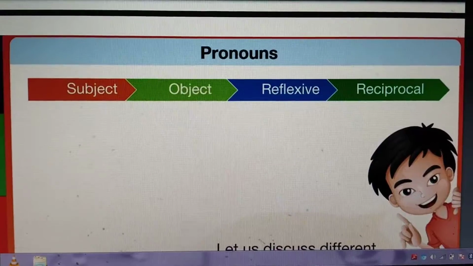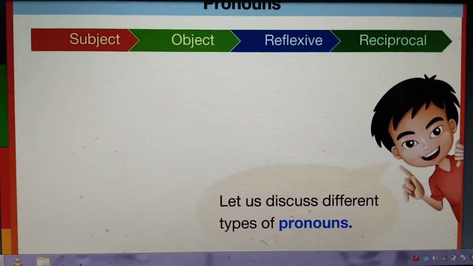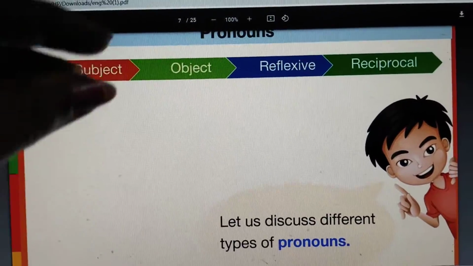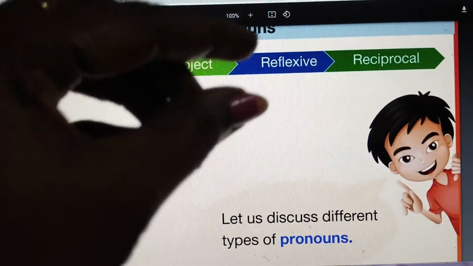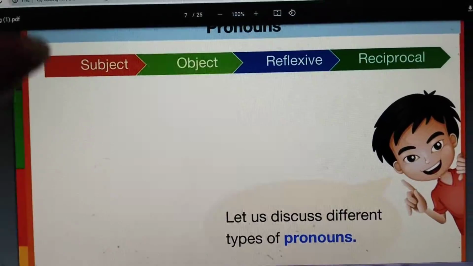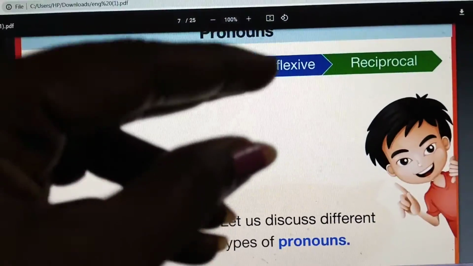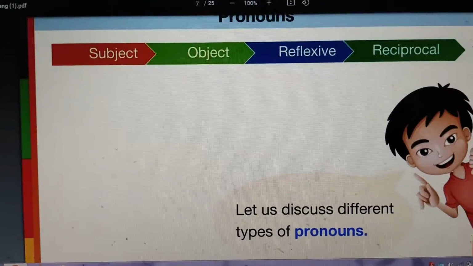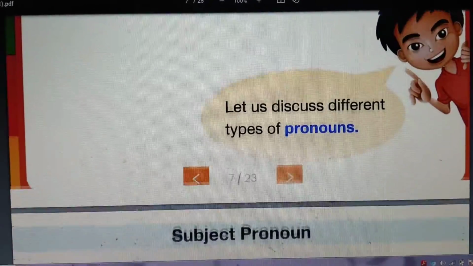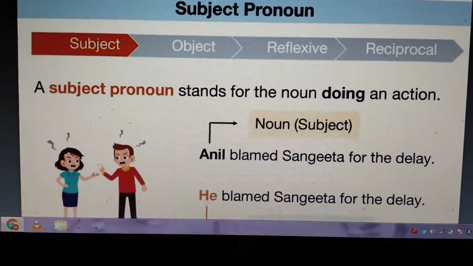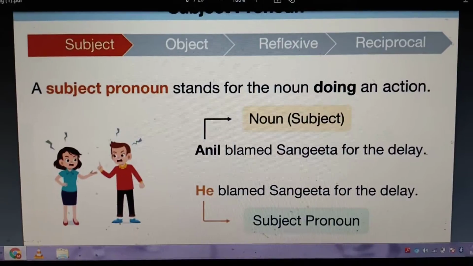So here you can see that pronouns are of 4 types. The different types of pronouns are subject, object, reflexive and reciprocal. So you can say subject pronoun, object pronoun, reflexive pronoun and reciprocal pronoun. So these are the 4 pronouns as we saw here. Let us see the explanation about it. The first we are going to see is the subject pronoun.